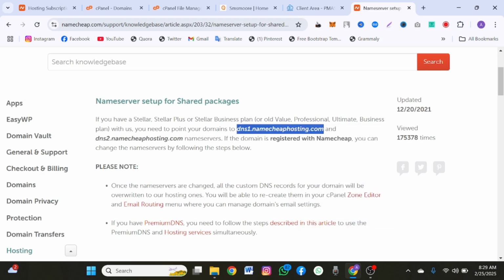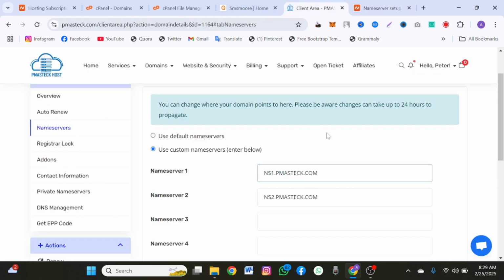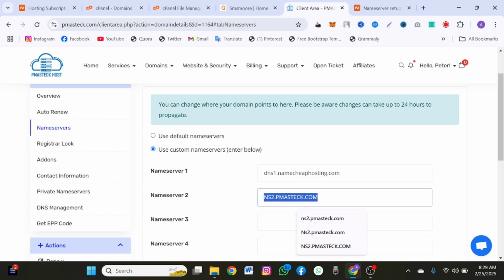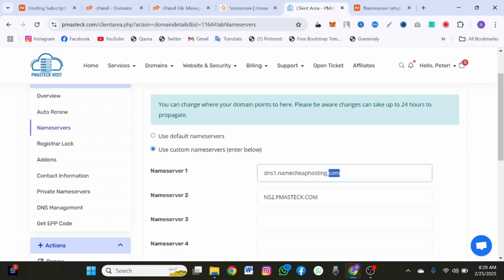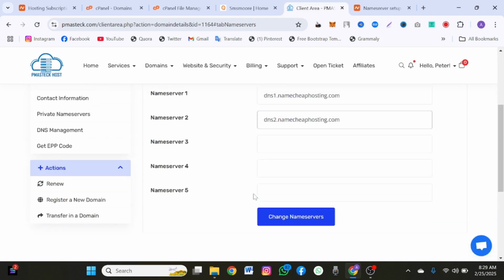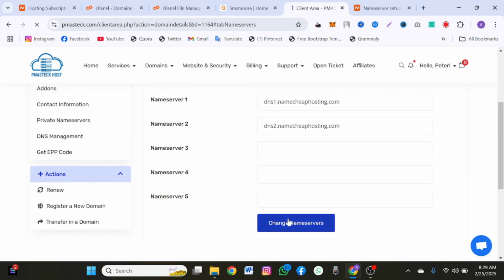So DNS1 namecheaphosting.com, DNS2 namecheaphosting.com. I'm going to replace this, and replace this as well, and change this to 2, and then come downward and click on change name server.